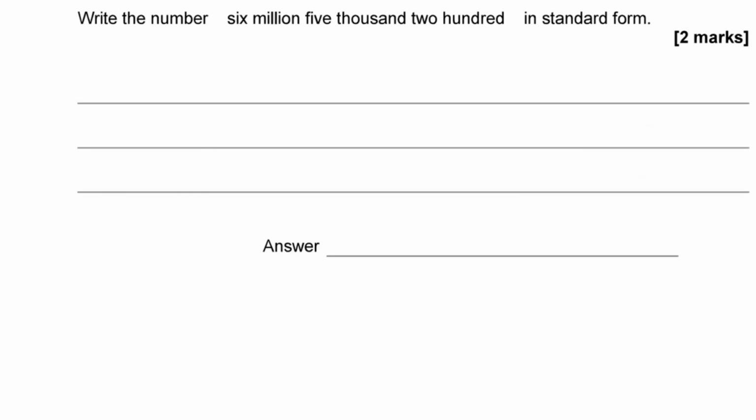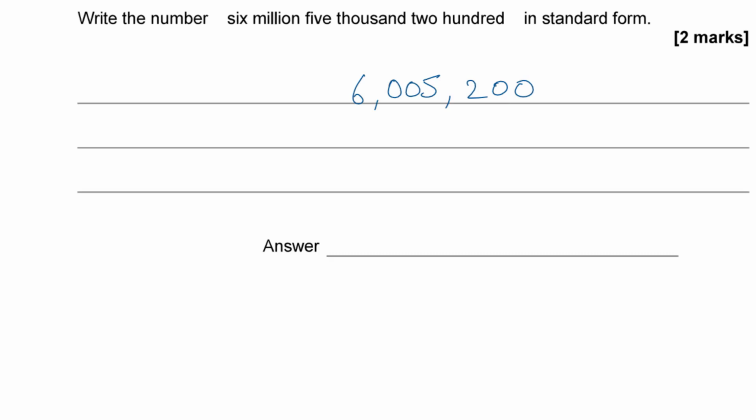Write the number 6,005,200 in standard form. Okay, let's try and write it out as a number first off. So 6 million is 6 followed by 6 zeros, or 6,005,000, so that's going to be 005 200, like that. 6,005,200. Okay, now we've got it written as a number.